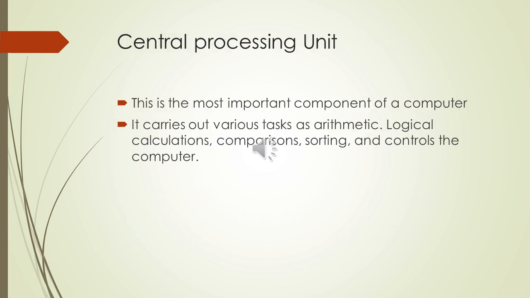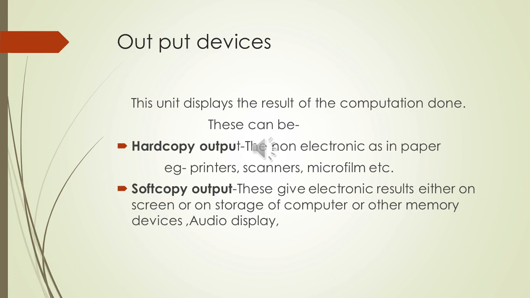Central processing unit, or the CPU. This is the most important component of a computer. It carries out various tasks such as arithmetic, logical calculations, comparisons, sorting, and controls the computer. The output device unit displays the result of the computation done. These can be hard copy output, the non-electronic, as in paper, like printer, scanner, microfilm etc., or the soft copy output. These give electronic results, either on screen or on storage of computer or other memory or devices like audio display.